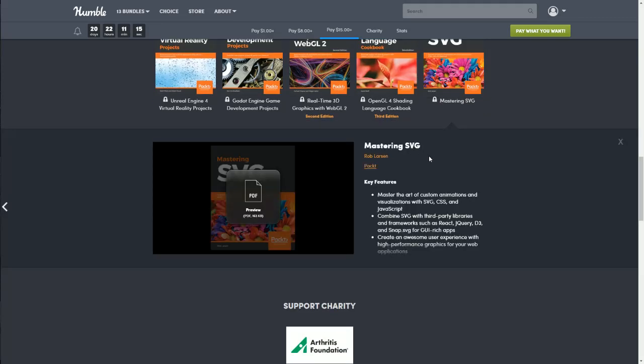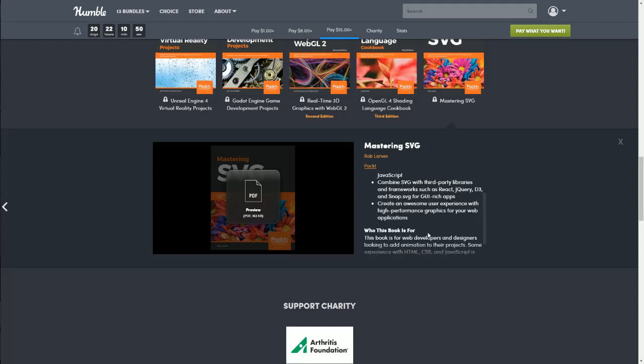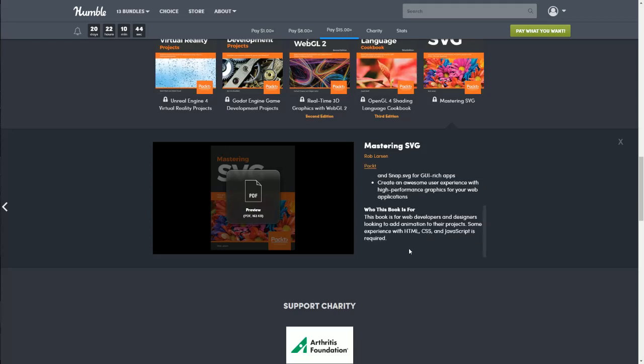And last, we have Mastering SVG. It's another PDF. You can click here to get the preview. Master the art of custom animations and visualizations with SVG, CSS, and JavaScript. Combine SVG with third-party libraries and frameworks such as React, jQuery, D3, and Snap SVG for GUI-rich apps. Create an awesome user experience for high-performance graphics for your web applications. This book is for web developers and designers looking to add animation to their projects. Some experience with HTML, CSS, and JavaScript is required.